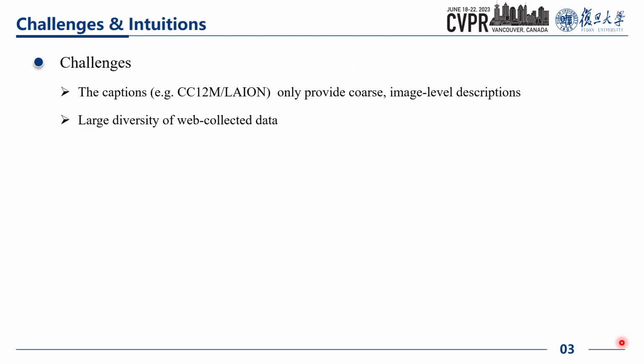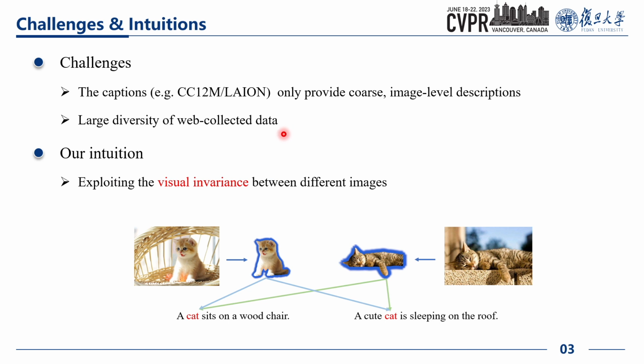Training on web-collected image caption data is quite challenging, as the captions only provide coarse image-level descriptions, and the diversity of data is very large. Here, we exploit a key factor in image caption data, termed visual invariance. To be specific, there are multiple images in the dataset that contain a shared entity, for example, cat, and they have different natural language descriptions. We align the cats in different images with the same word concept to achieve the visual invariance.